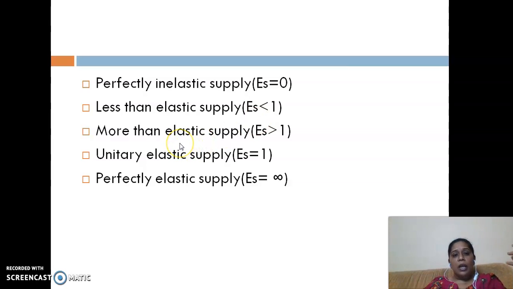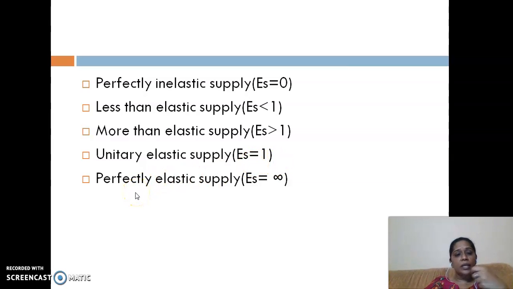Next, when the proportionate change in quantity supplied is more and the proportionate change in price is less, it is called more elastic supply, and the value of ES will be more than 1. Unitary means that the percentage change in quantity supplied as well as in price is the same. So whatever proportionate change is taking place in quantity supplied, it is equivalent to the proportionate change in price, and that is why it is called ES equal to 1.